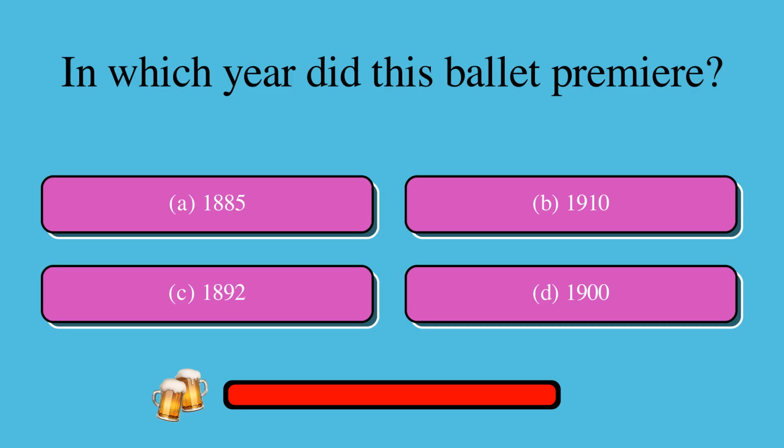In which year did this ballet premiere? Is it A. 1885, B. 1910, C. 1892, or D. 1900? The correct answer is C. 1892.